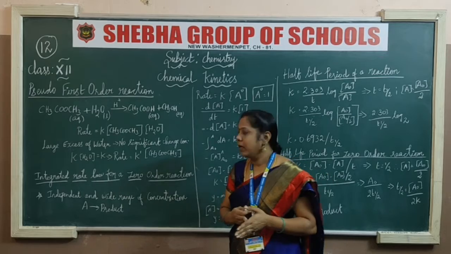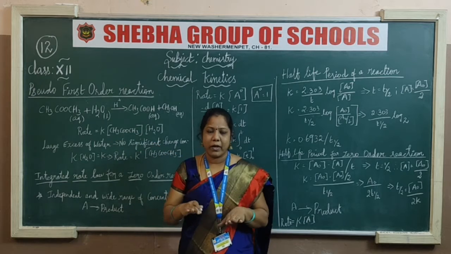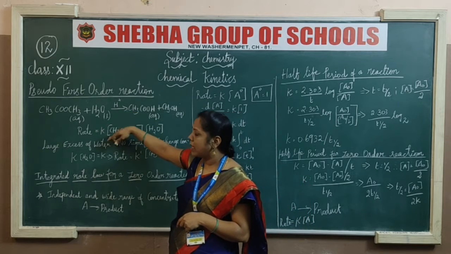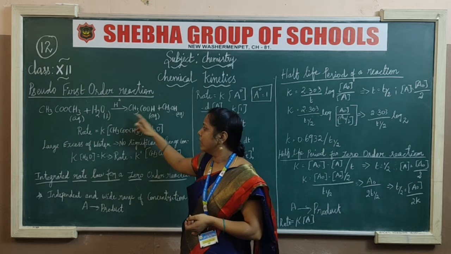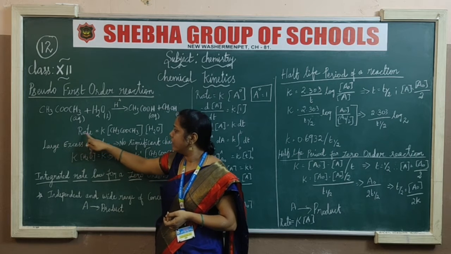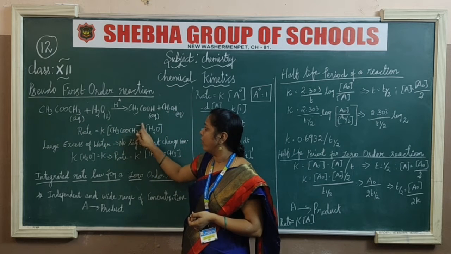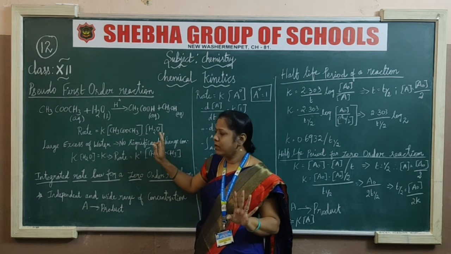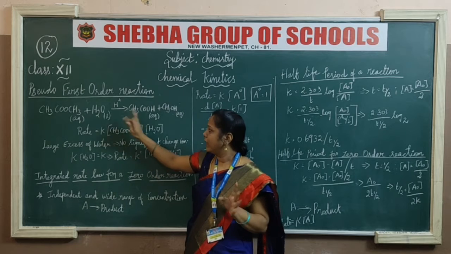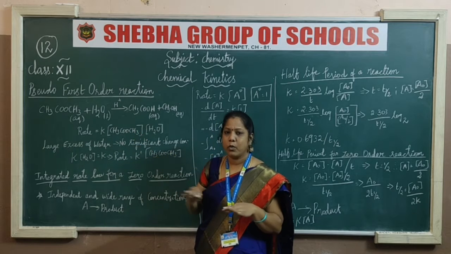The proportionality constant. Using the proportionality constant, if you write the reactants inside brackets, that itself frames the rate formula of the reaction. So that is the simple thing. So I am going to write the rate of the reaction from this formula. This is the reactant, this is the product. So for the reactant, rate is equal to the constant into both the reactants, in brackets. Are you clear? If any equation is given, you can write the rate of the reaction in a simple way. You just take the reactants and write them with the constant. If it is asked in a simple one mark question, you can write that rate.